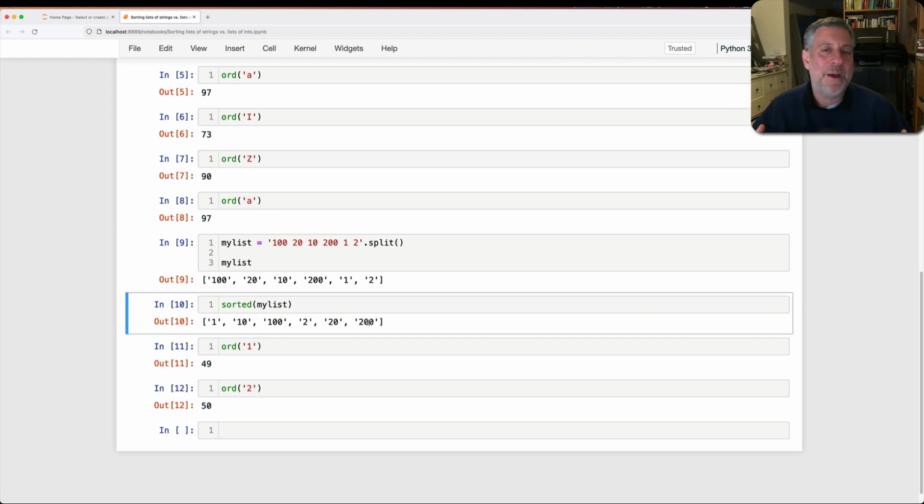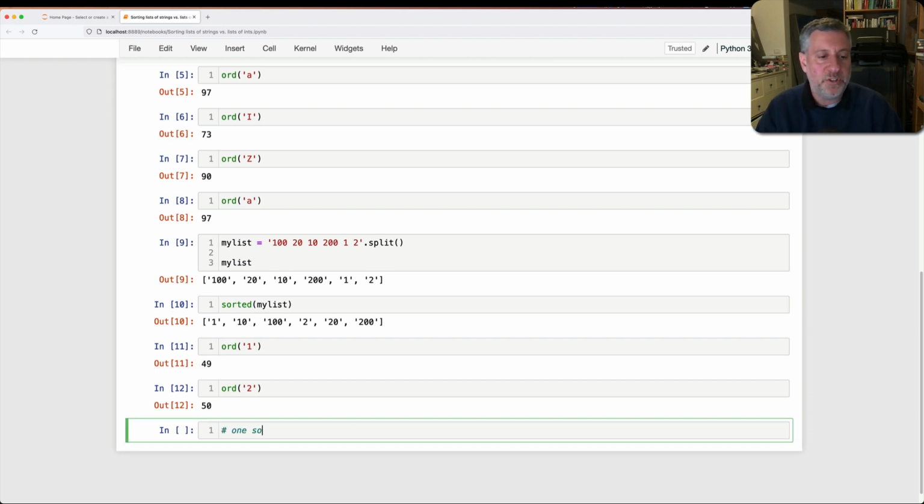I get, say, a bunch of integers from a line in a file. I get them from a user entering things. And I think that I've got a bunch of numbers. And to me as a human, they look like numbers. But the computer sees it as a bunch of strings and sorts them as strings. So how can we solve this?